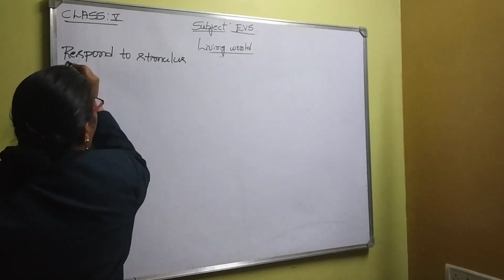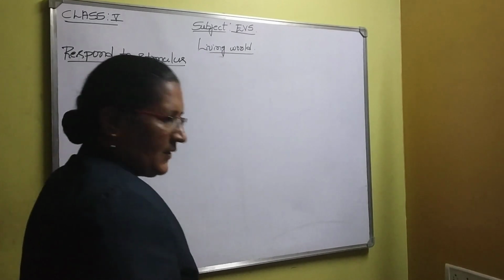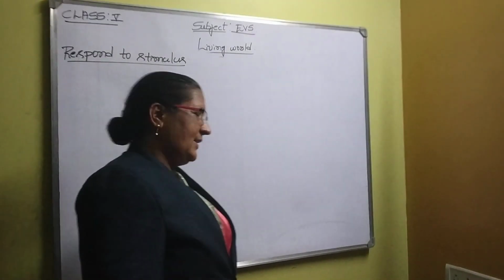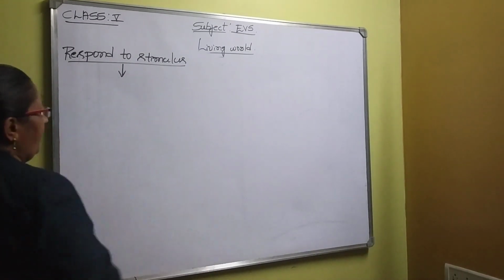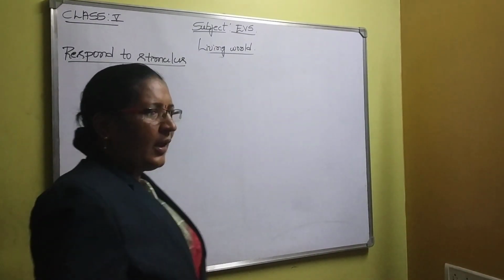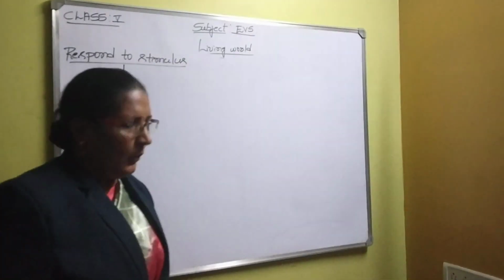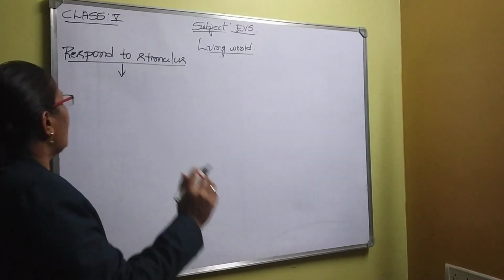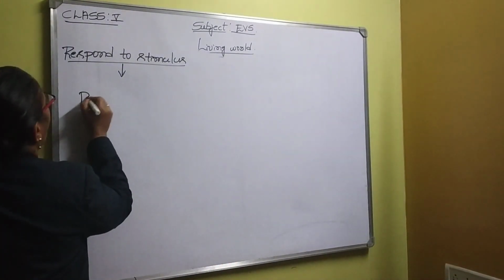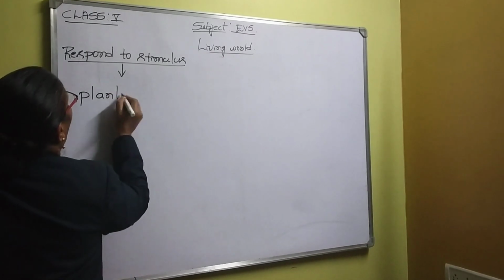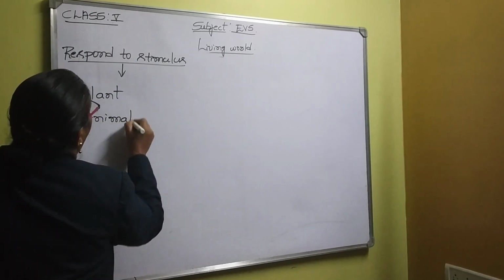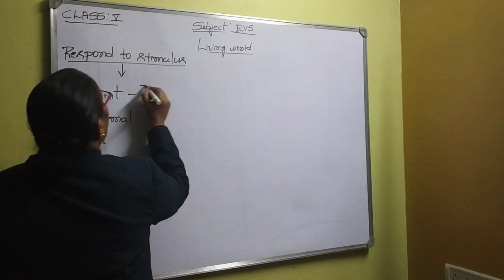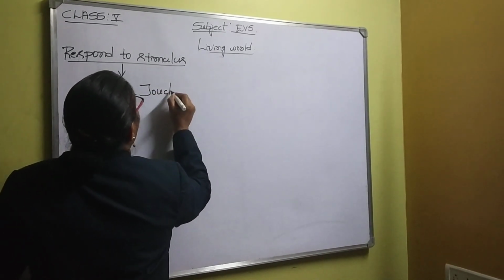We will discuss some of the examples for response to stimulus. See, all living organisms will show one or the other type of response to stimulus. Let me give one example, from both the plant as well as the animal kingdom. See, you have heard about the touch me not plant.